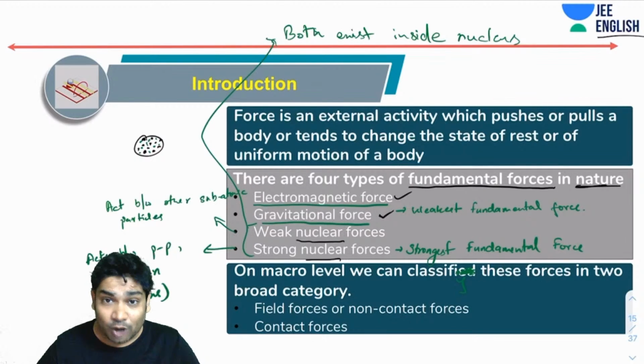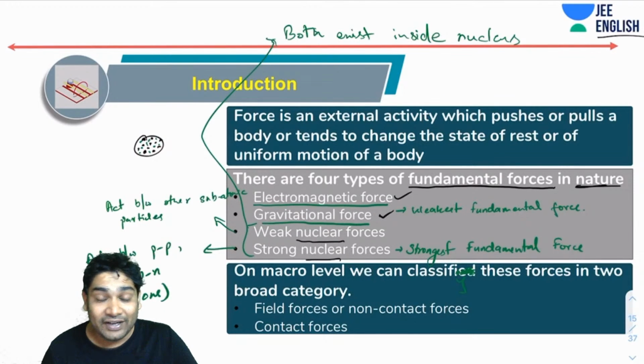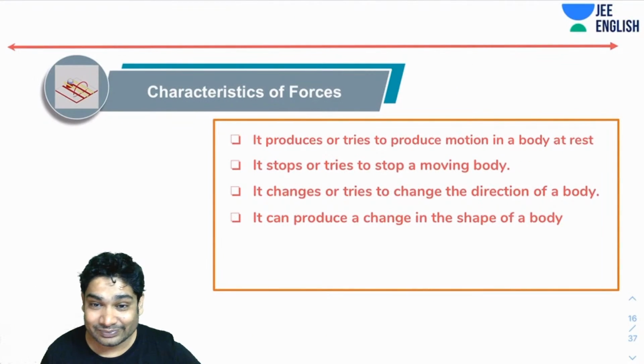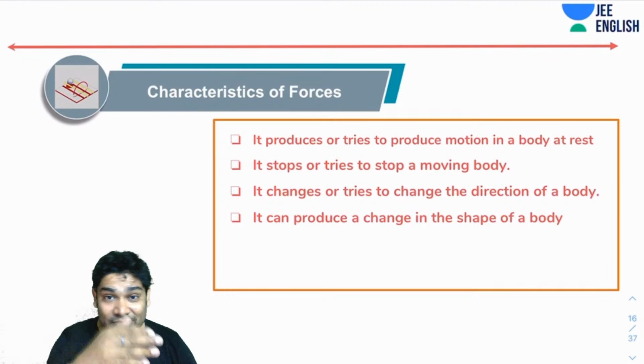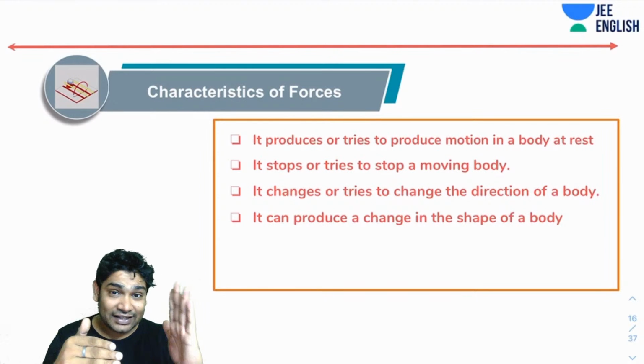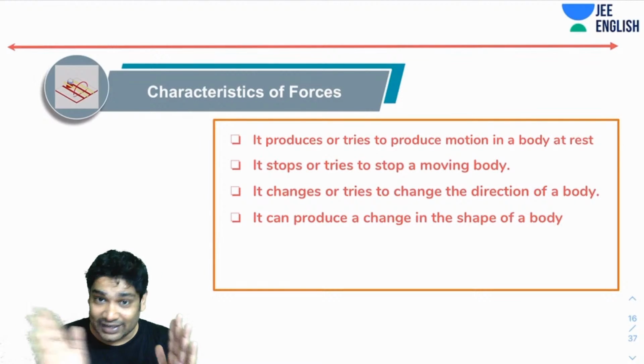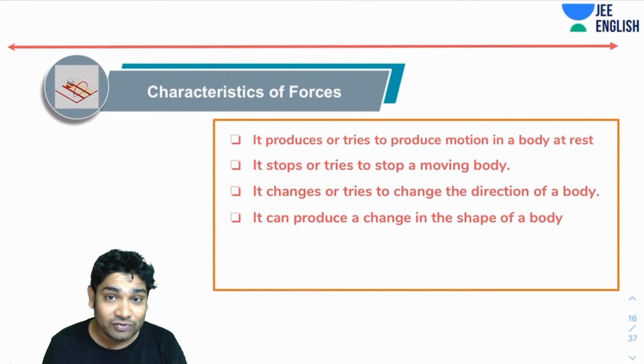How did we detect electrons? When electrons are passing through any area, I can keep something, so they will strike it and exert a force, so I know there is something, because I can't see electrons with naked eyes.